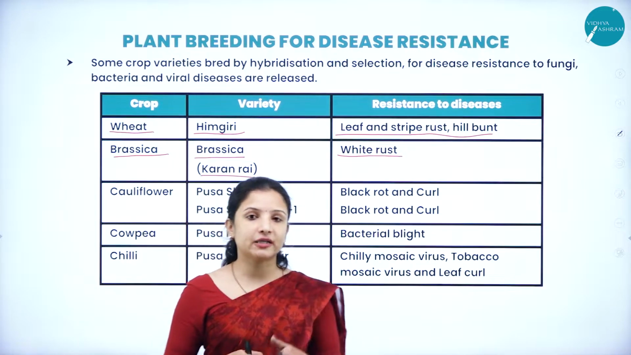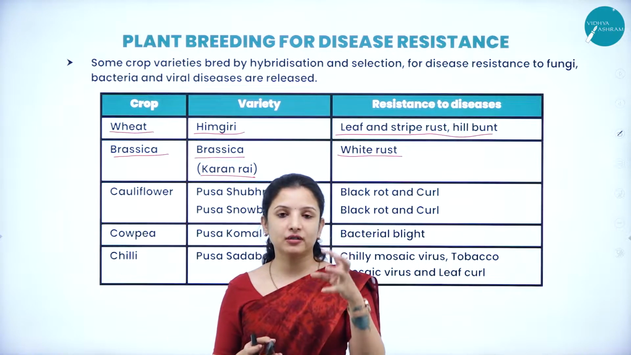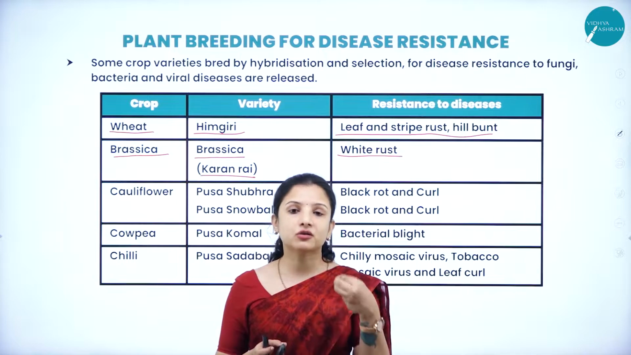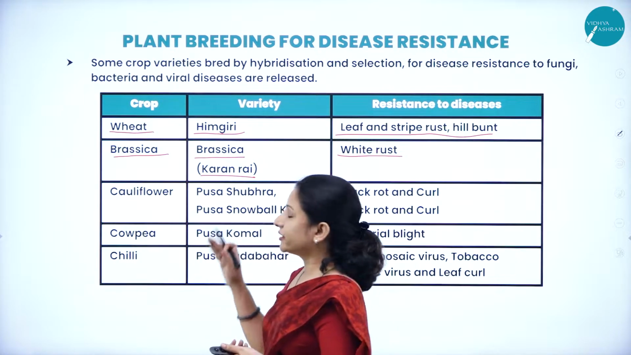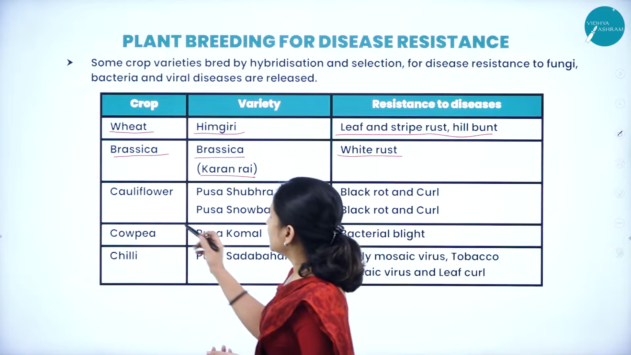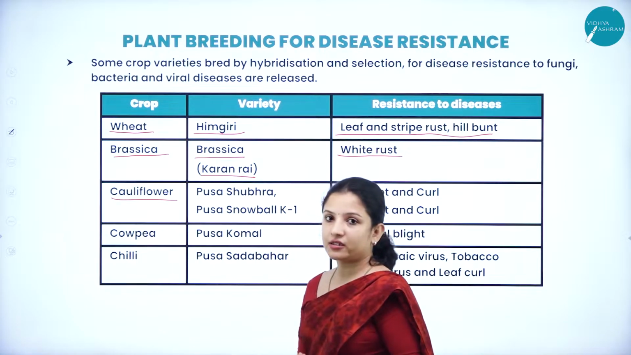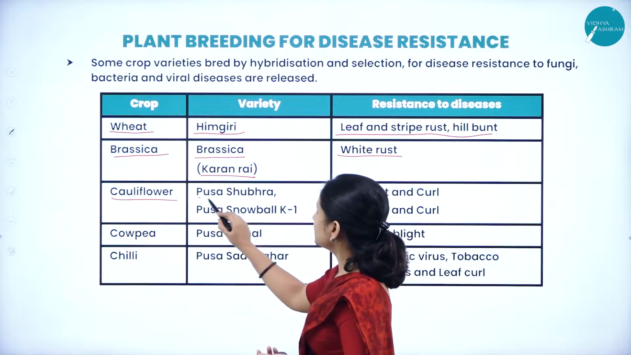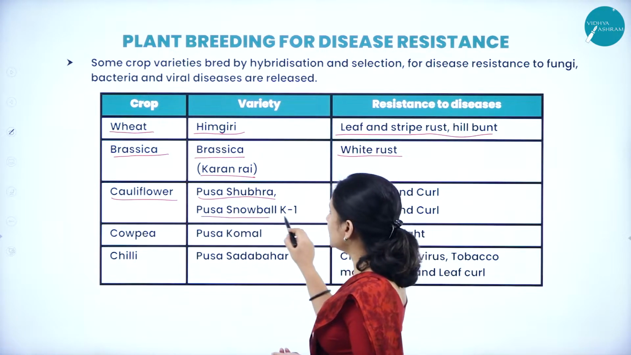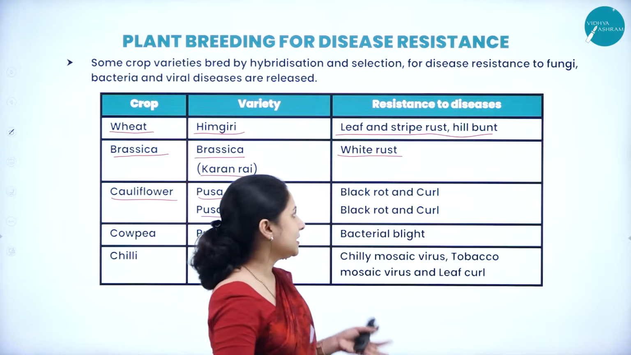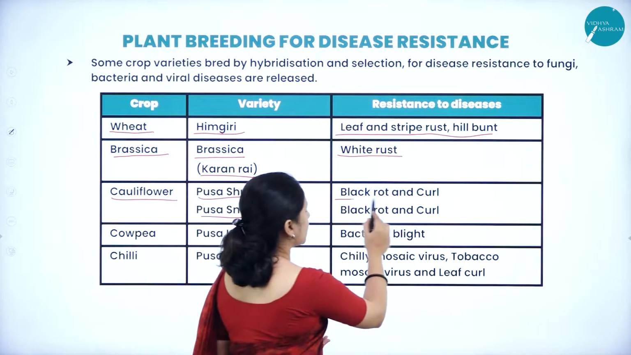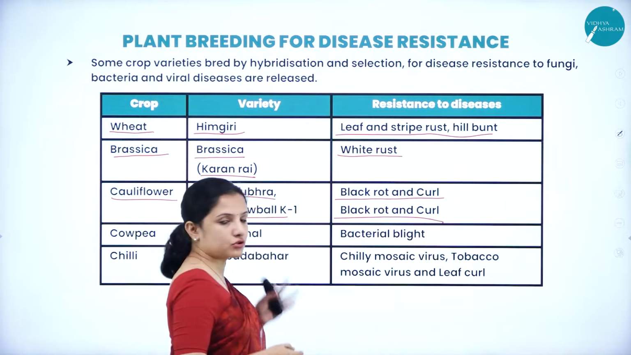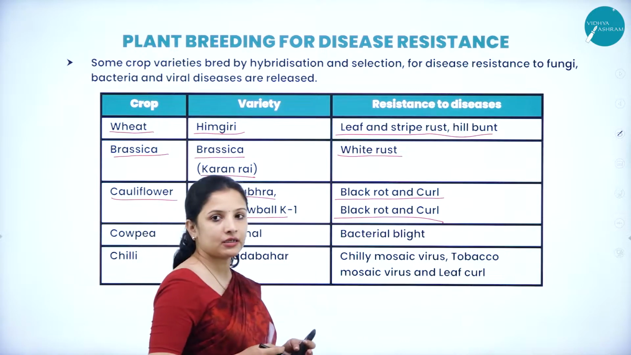So white rust, you might have seen on cabbages, cauliflowers and all that. Lots of white powdery patches that have been formed. It is caused by a fungus. So they are resistant to that particular disease called white rust. Next is cauliflower, which also comes under the Brassicaceae family. Two hybrid varieties have been developed in cauliflower: Pusa Shubhra and Pusa Snowball K1. Both of these varieties are resistant to black rot and curling.